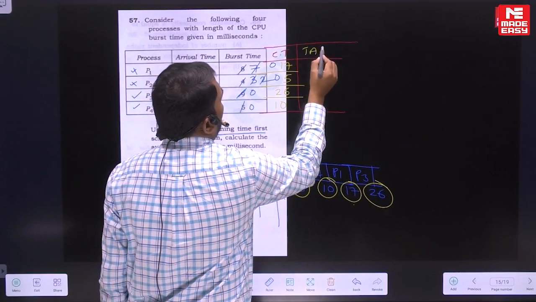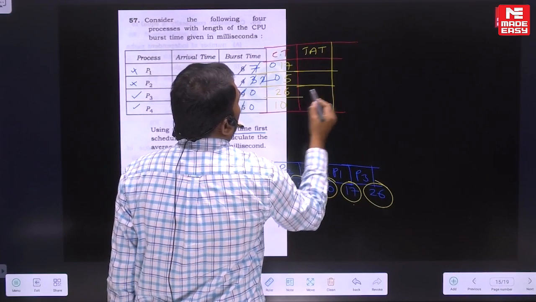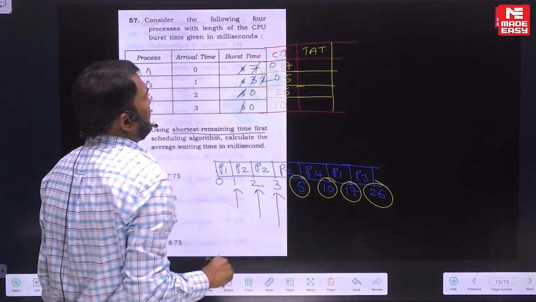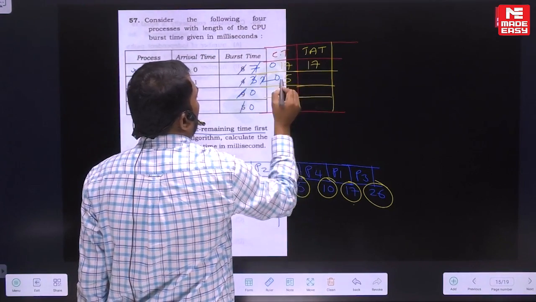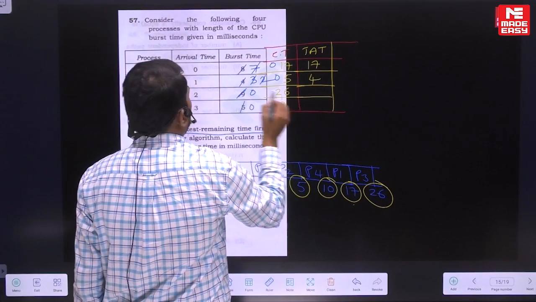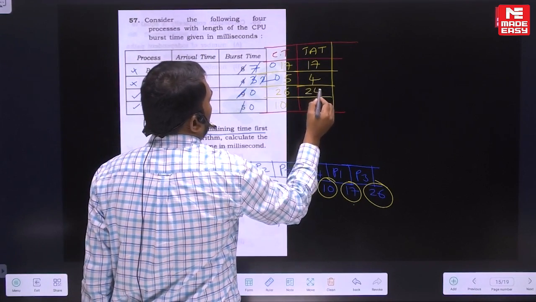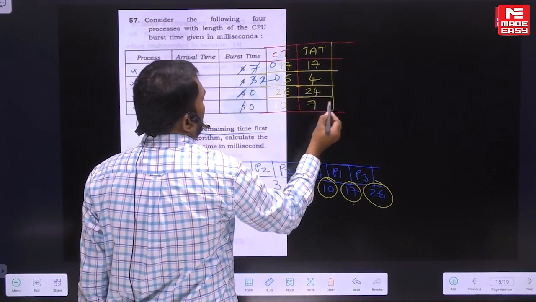So let's take the turnaround time. How do you find turnaround time? Completion time minus arrival time. So the turnaround time: 17 minus 0, that is 17. 5 minus 1, that is 4. 26 minus 2, that is 24. And 10 minus 3, that is 7.